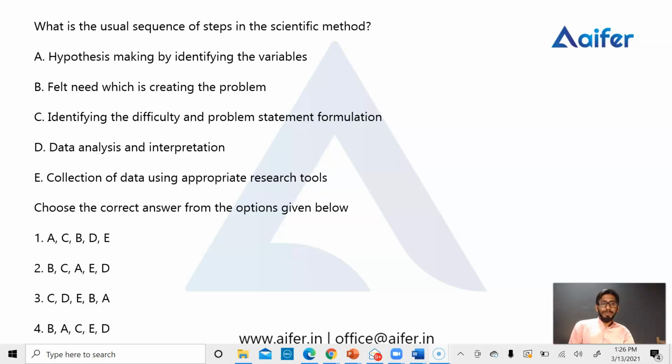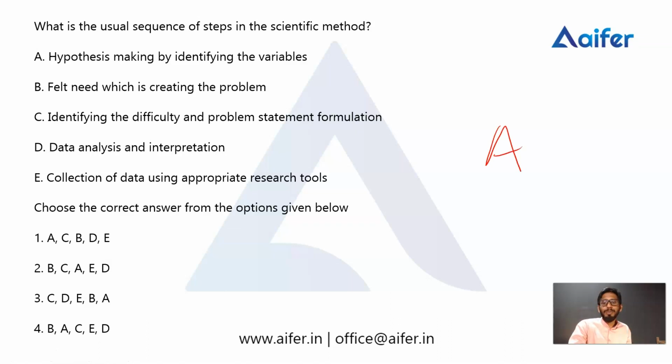This is the question. The first one is hypothesis making by identifying the variable. This is one of the important steps in research. The research, especially quantitative research, would be related to a theory. On the basis of that theory we should make a hypothesis, and the whole research would be based on the hypothesis only. So hypothesis making is an important step. Let's write here option A.